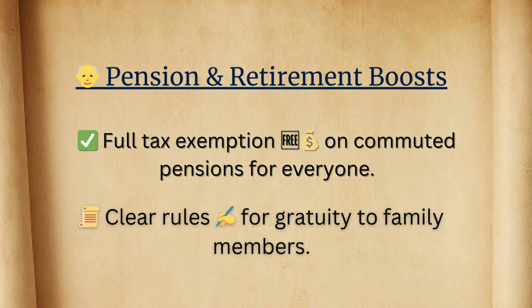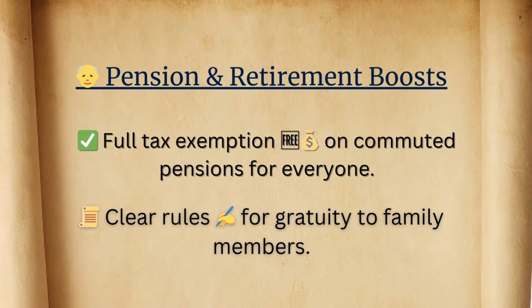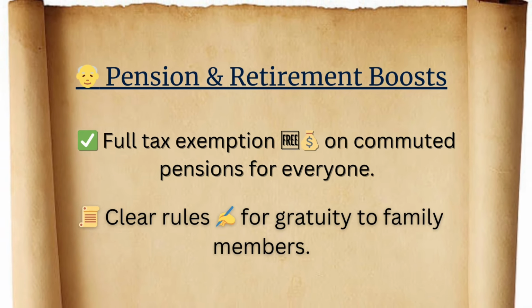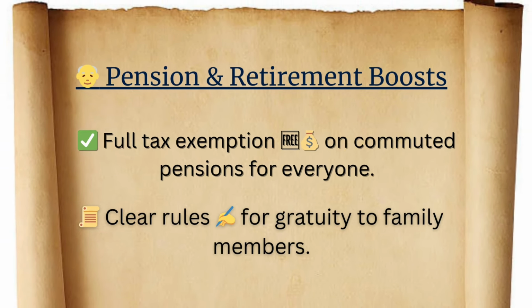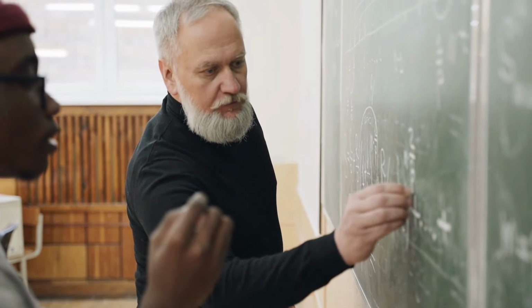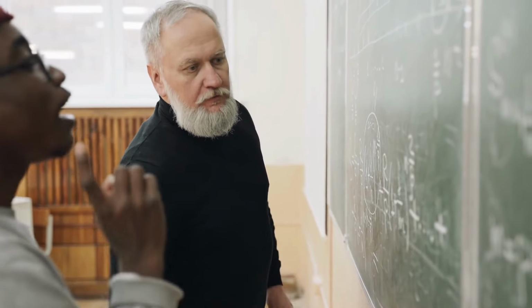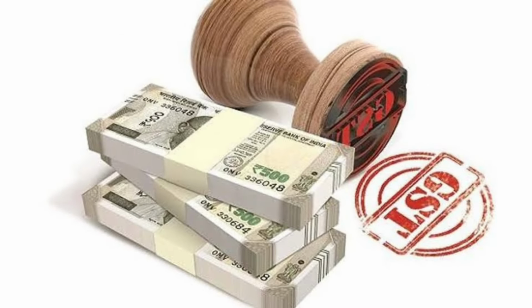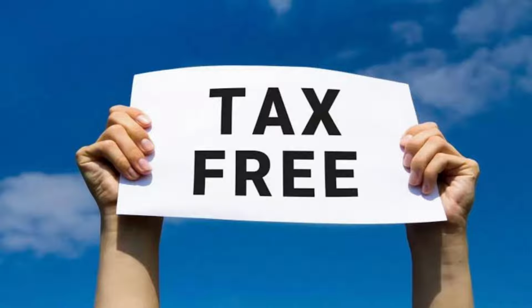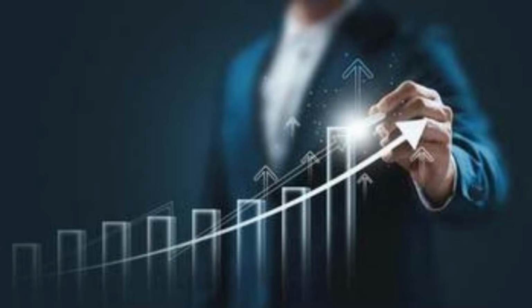Fourth, pension and retirement boost. Full tax exemption on commuted pensions for everyone. Clear rules for gratuity to family members. Example: Mr. Sharma, a retired teacher running a GST exempt tuition center, earlier lost ₹50,000 to tax when taking pension as a lump sum. अब पूरा ₹2 to 5 lakh tax free मिलता है. Extra safety for retirement and maybe opening a small GST registered coaching branch.